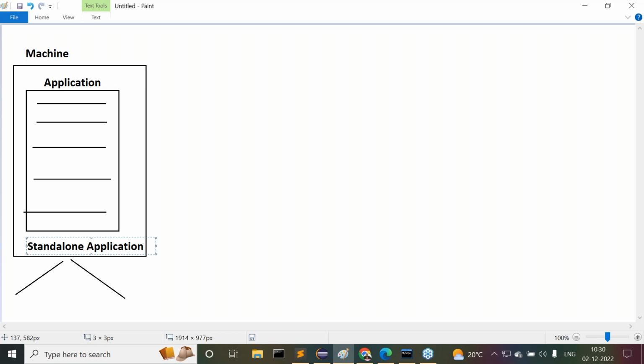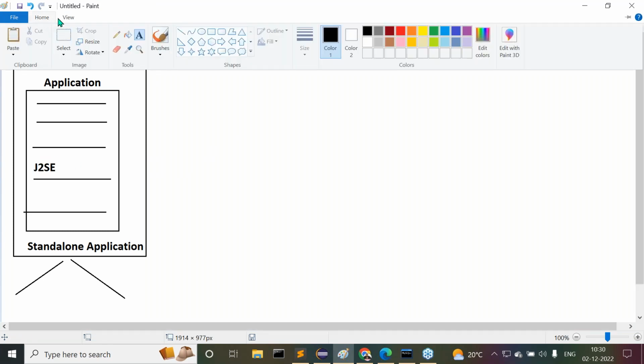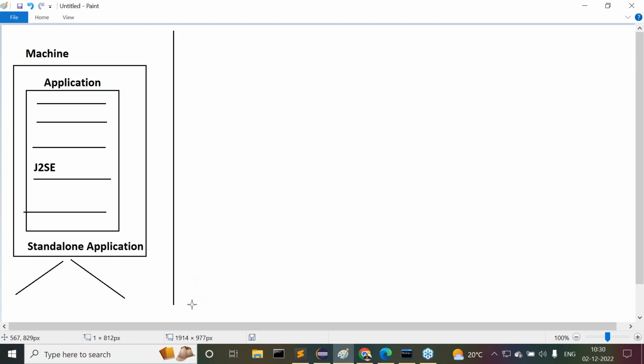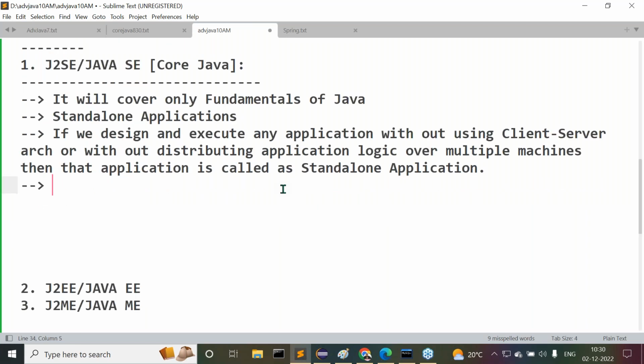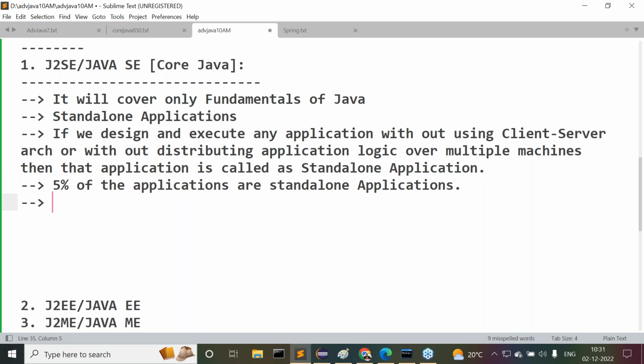To prepare these standalone applications, J2SE is sufficient. J2SE is required to prepare standalone applications. This is exactly the meaning of a standalone application. Then, how many applications outside are standalone applications? Only 5% of the applications are standalone applications, not more than that. Observe carefully. Next one.